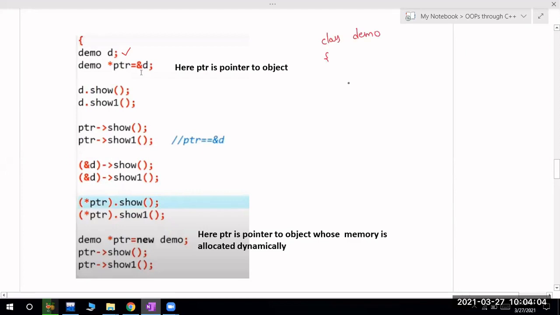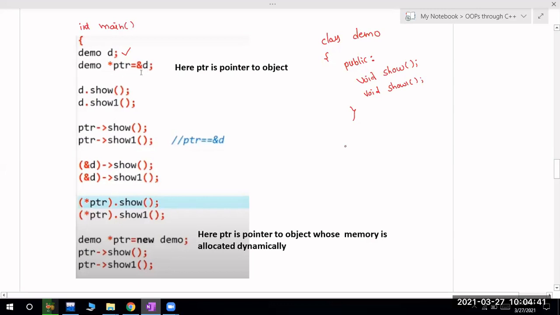Within the class demo I have the show method and the show one method. Two methods are there. In the public section, we have void show and void show one. So this is your class demo. Then within the int main, I'm writing this code: first demo D, and I created a pointer demo star ptr, which is used to store the address of D.